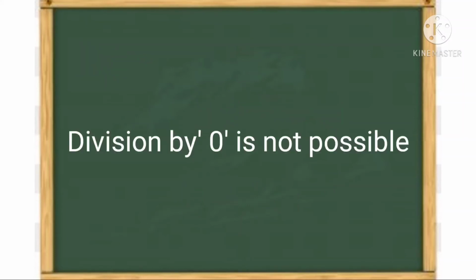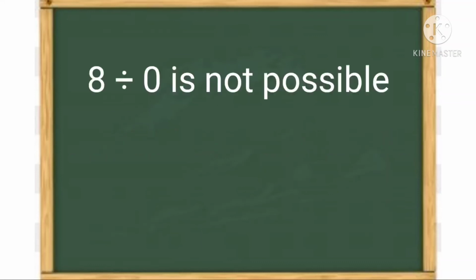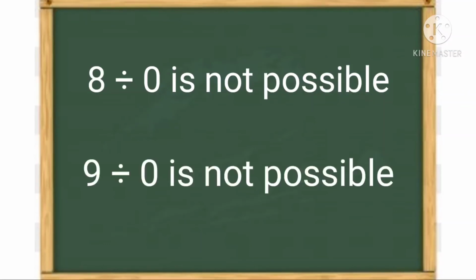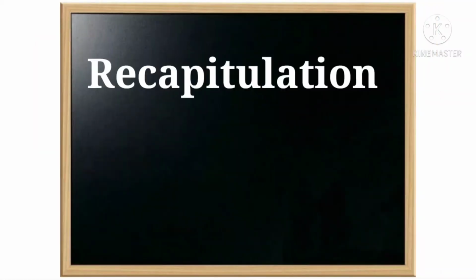Next, division by 0 is not possible. We cannot divide a number by 0. For example, 8 divided by 0 is not possible. 9 divided by 0 is not possible. Have you understood, children? A quick recapitulation.